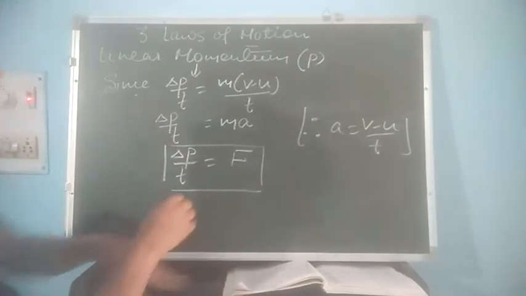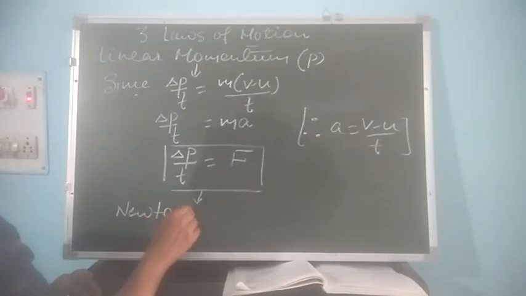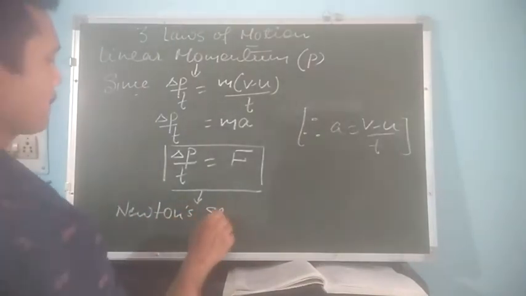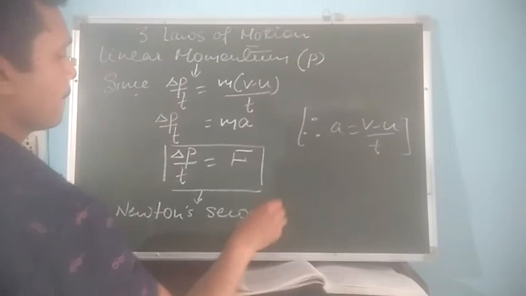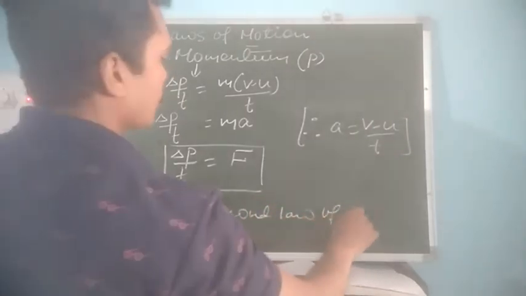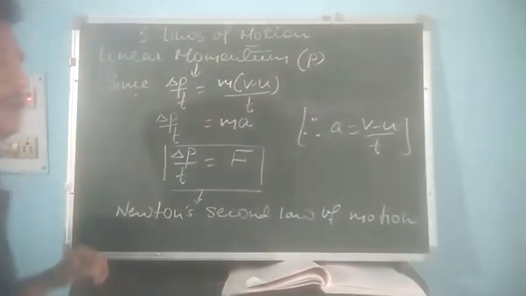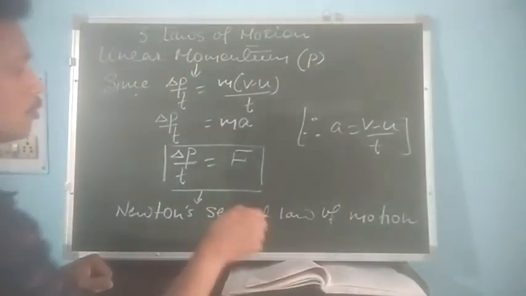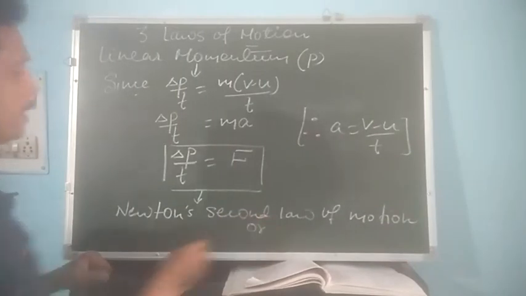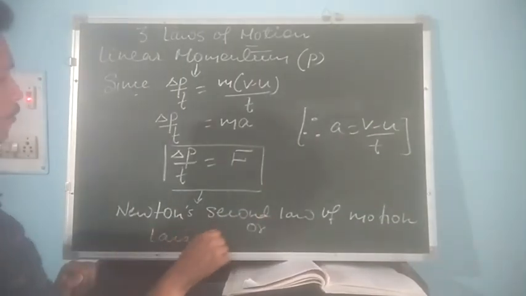So this is Newton's second law of motion, which is also called the law of momentum.